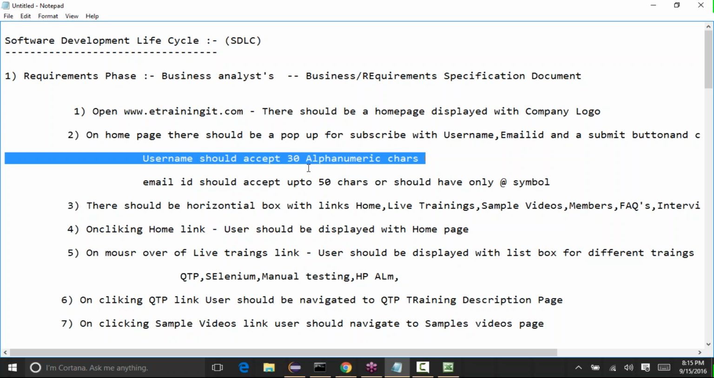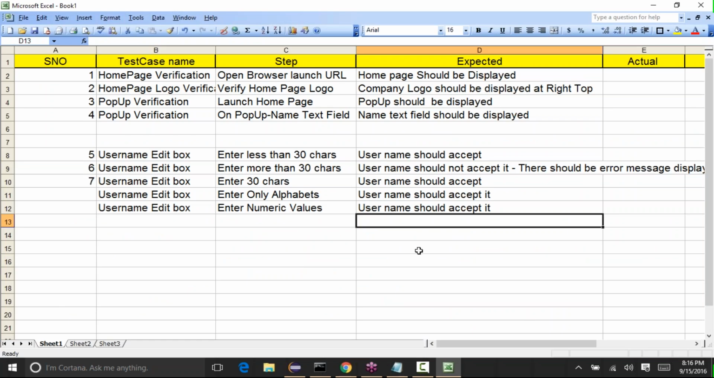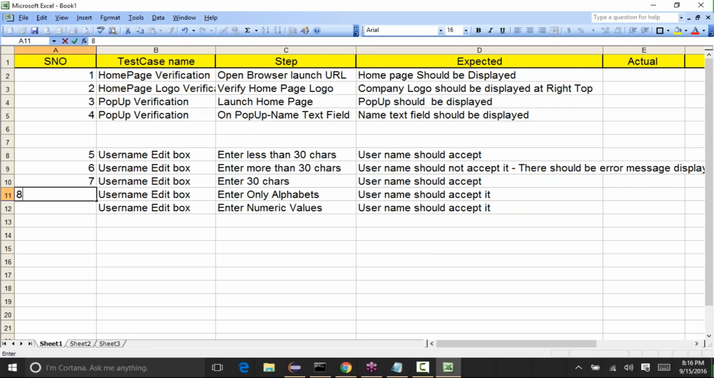But now we are saying that it should accept 30 alphanumeric characters. So even if it is only alphabets it should accept, and if it is only numeric values, it should accept. That's why we are writing this. In case it specifically says it should not accept only alpha or only numeric values, then the test cases will be different. But based on our requirement, we'll write the test cases.